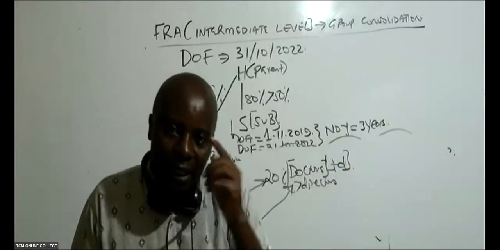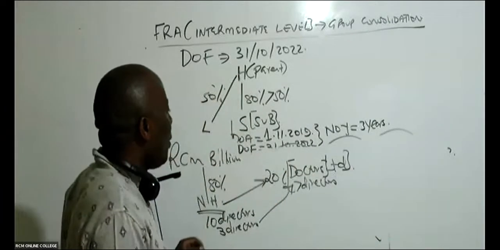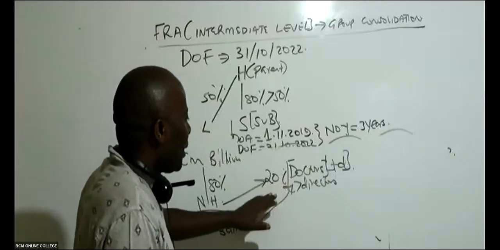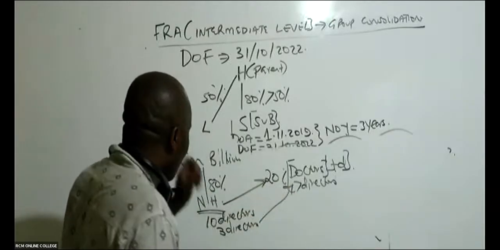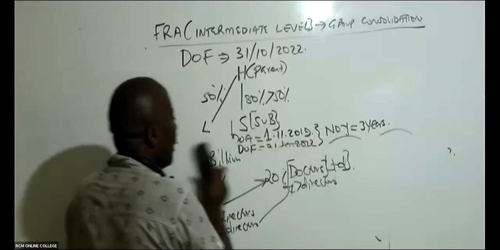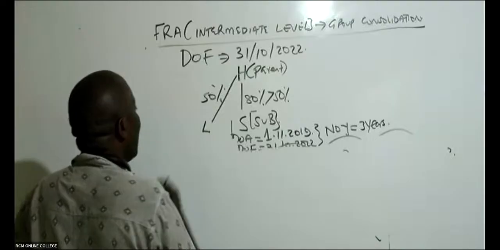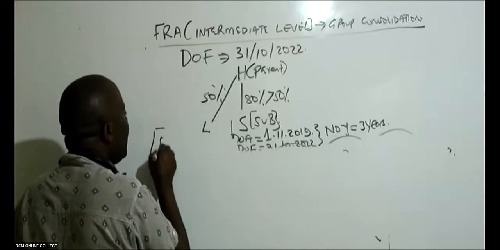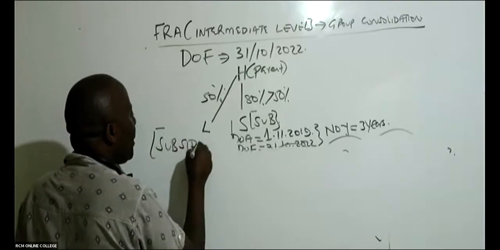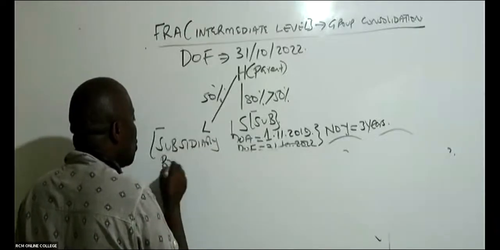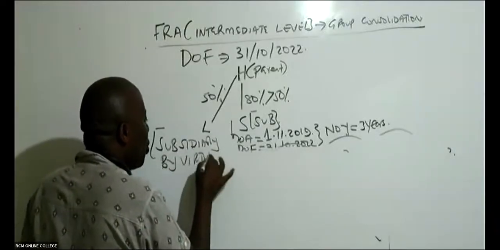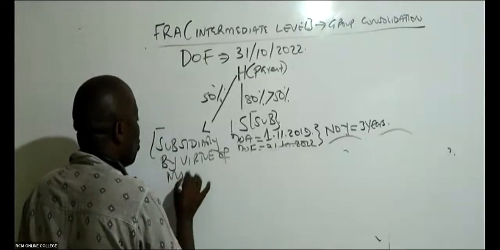Now, ladies and gentlemen, please listen. This would straight away mean that the Doctors Limited is the one in control, and the one who is in control is the one who will consolidate. Now, here, L automatically becomes a subsidiary. So L becomes a subsidiary by virtue of management control.